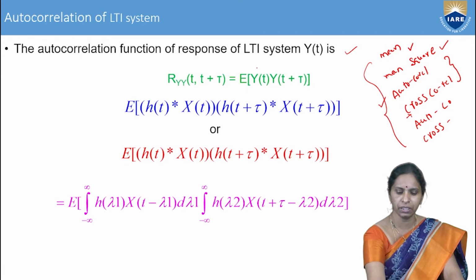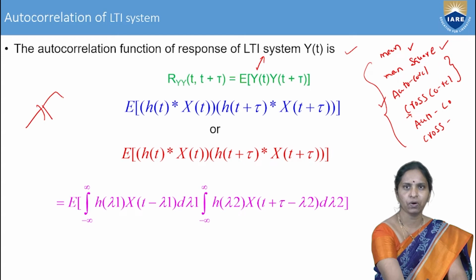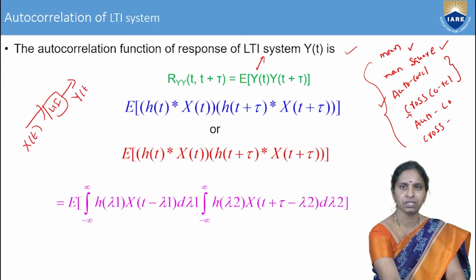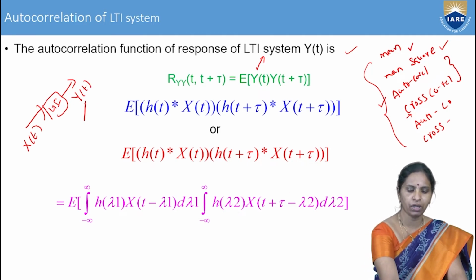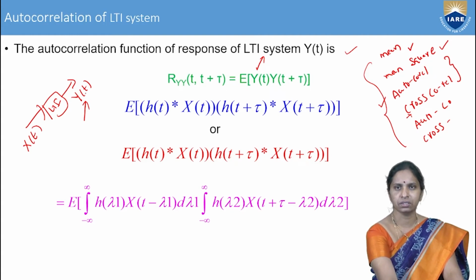Here, what is y of t? Y of t is the response of the LTI system. This is the LTI system, and the input applied to the LTI system is a random input, and the output or the response is called the random output y of t. Now we are calculating the autocorrelation of the response of the system. The response of the system is represented by y of t.